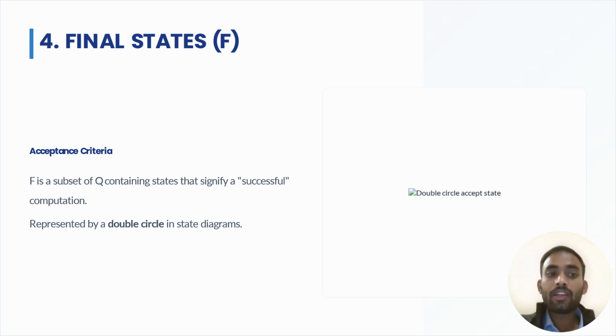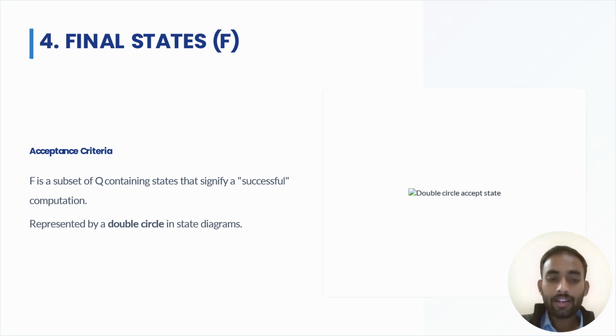That means F is some input for Q which is successfully computed. That means if we give some input in Q that is F in Q which is successfully computed, that means accepted by the Q, which is known as final state. That is represented by a double circle in a state diagram. Sorry, my diagram is not completely visible.